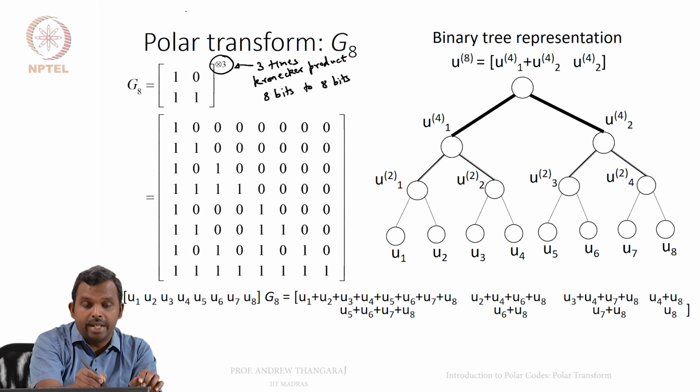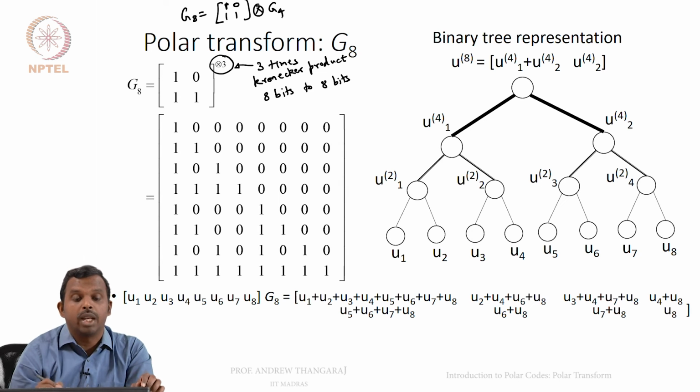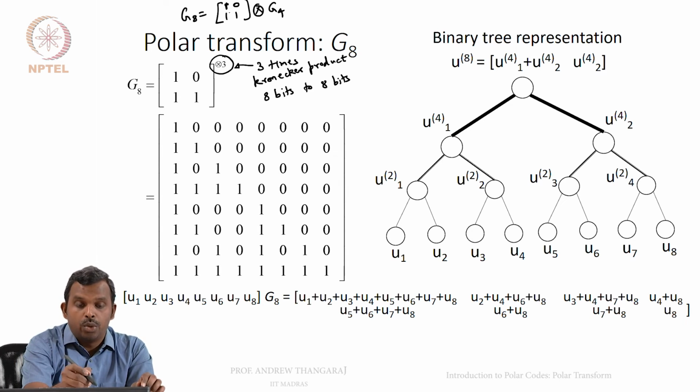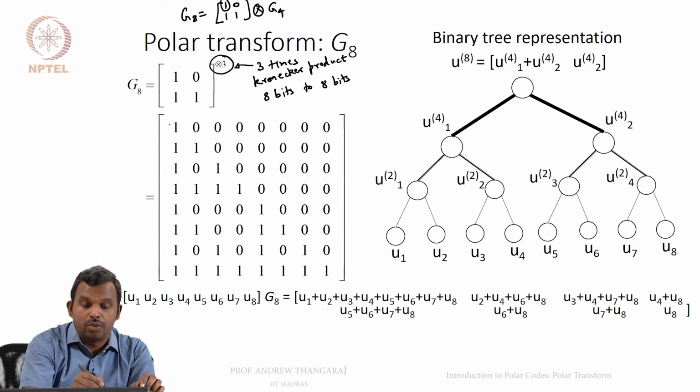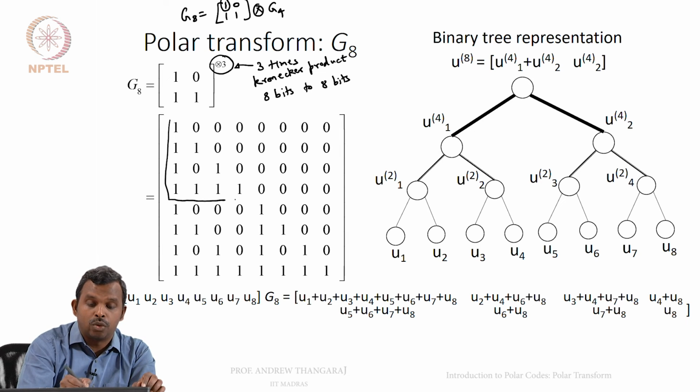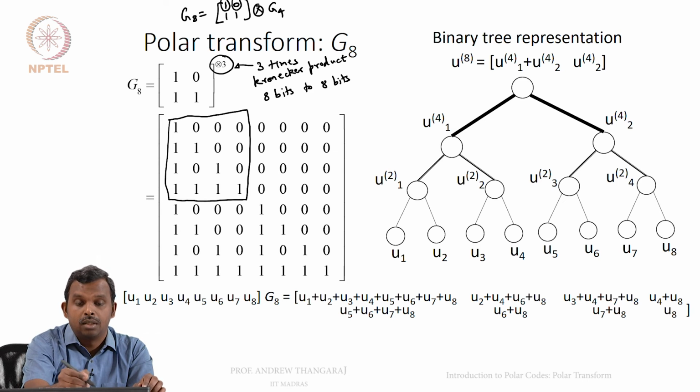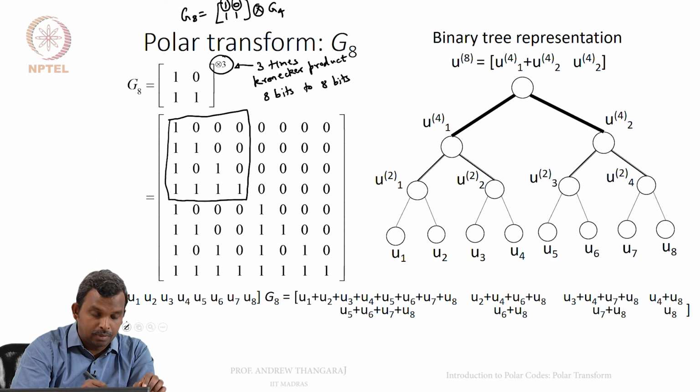So you can also write G8 as G2, which is 1011, Kronecker product with G4. So you take G4. How would you do 1011 Kronecker product with G4? You replace the first element with G4 itself. So you'll see this is G4. You have G4 here, and you replace the second element. Maybe I can do some different colors here. You replace the second element with 0 times G4.